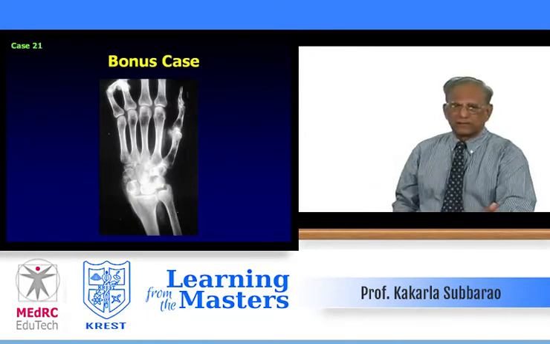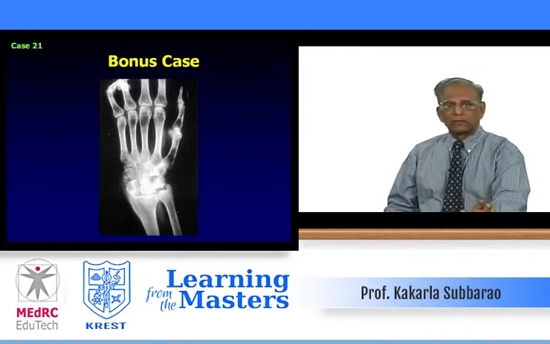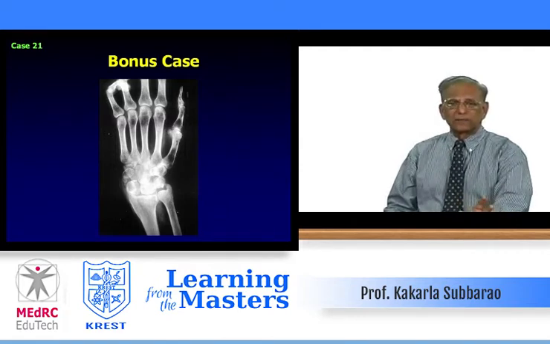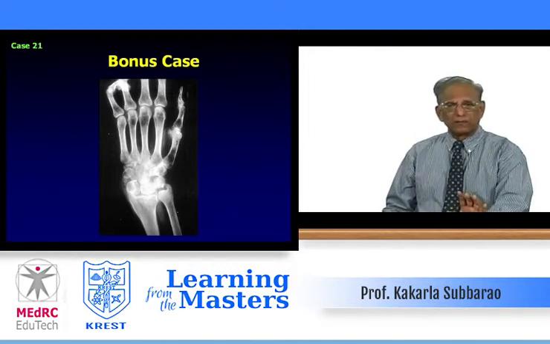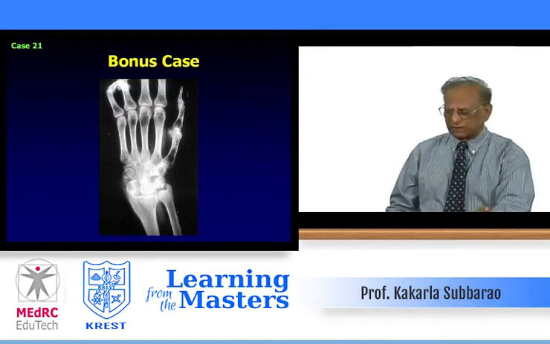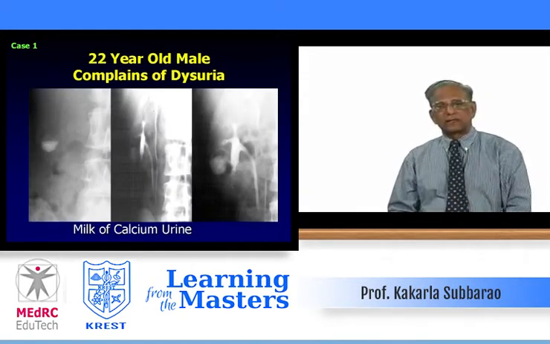This is a bonus case. All the cases of 20 from 1 to 20 are routine cases, in the sense a good radiologist, a good radiological student and a resident can make a full diagnosis of all the cases and get 100%. But this is a bonus case. It's not usual. Once in a lifetime probably you can say. And note the findings. Some anatomical abnormalities there. Write the diagnosis. I have given you a clue about the anatomical abnormality. Write the diagnosis. Now we will go through the correct answers.